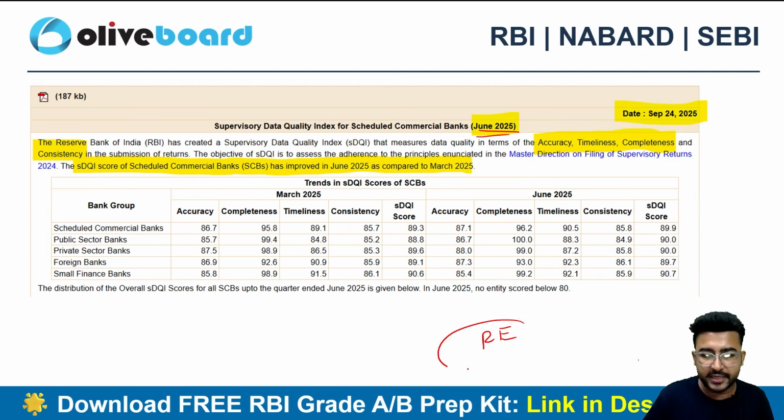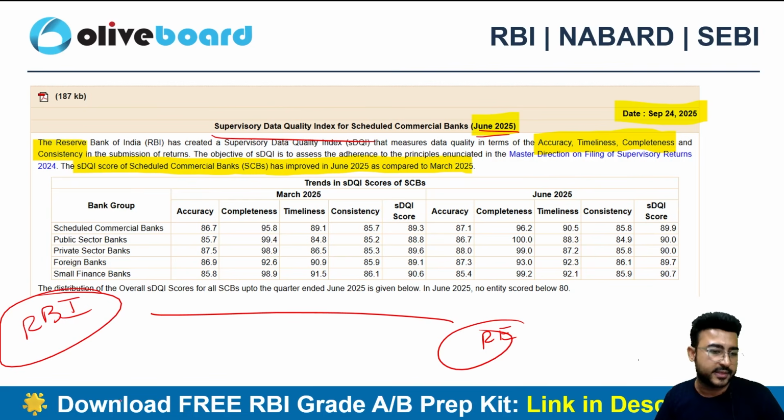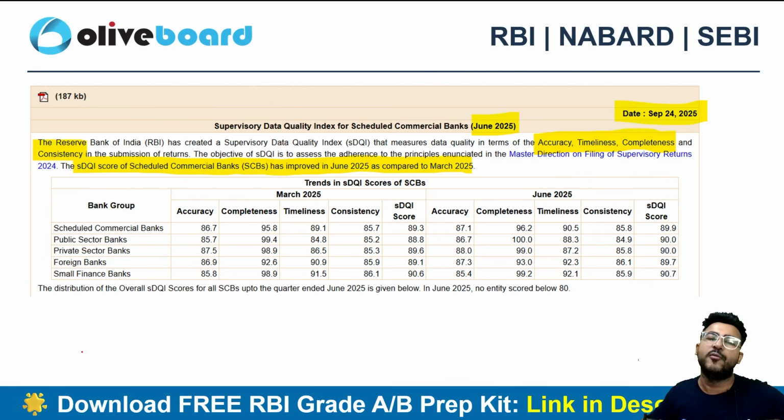The regulated entities, different banks, are submitting their data to the RBI. So we need a quality check. So the SDQI is nothing but a quality check of whether the data is accurate, what is the timeliness, completeness of data, and consistency of data. So on 4 parameters, SDQI is evaluating the data: accuracy, timeliness, completeness, and consistency.